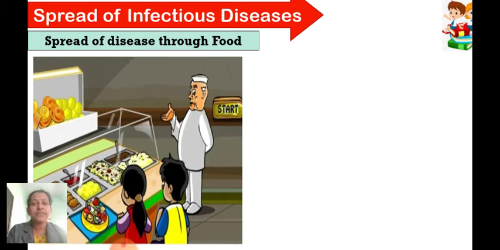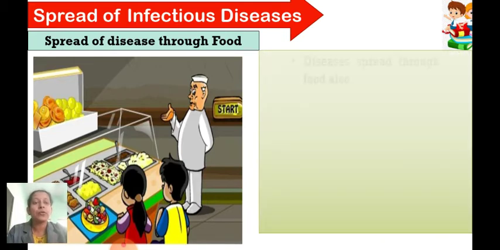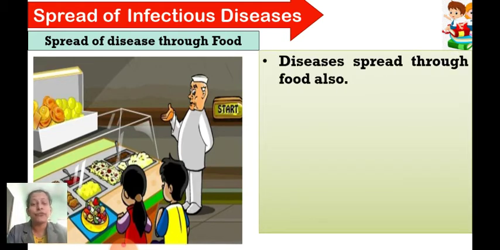Or sometimes if there is a mass gathering and the food has got spoiled, you have heard that so many people have got diarrhea or gastro-like diseases. So that means even the food can cause diseases. Okay, so food can cause diseases. And which food can cause diseases? It is the food which is contaminated with microorganisms. So that means diseases also spread through food.